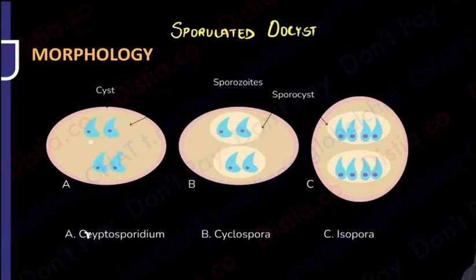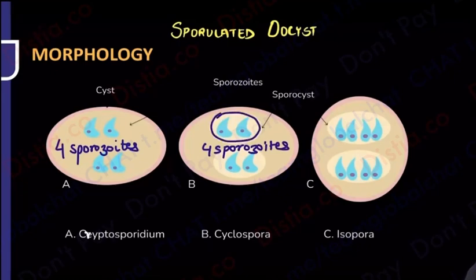Look, Cryptosporidium is very, very simple. It's got how many sporozoites? It's got 4 sporozoites. 1, 2, 3, 4. You can count in front of you, no problem. Cyclospora says, I want to become like a cycle. Cycle means one wheel in front, one wheel in the back. So it says, I also have the 4 sporozoites, the same as Cryptosporidium. But what I'll do, 2 I'll put on my front wheel. I'll put a sporocyst in the front, 2 over there and 2 on the back. So Cyclospora wants to become like a cycle, one wheel in front, one wheel in the back, and in each it has fit two sporozoites.